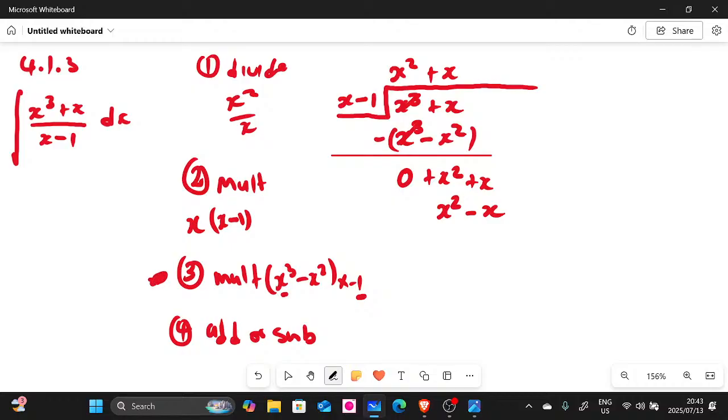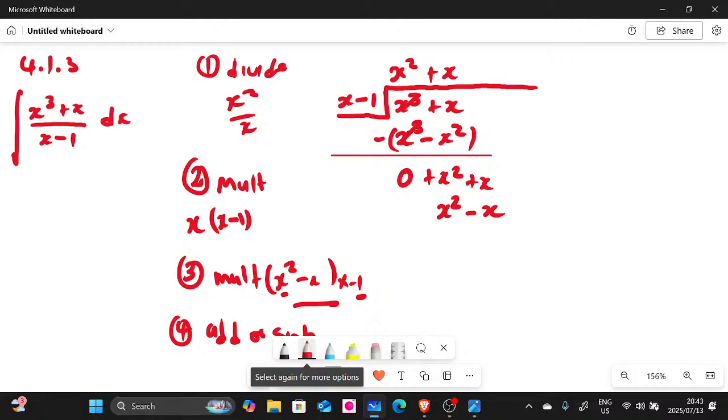Step 3, we are here now. We multiply these by -1. Because this was from the first step, instead of having x cubed this time around, what do we have there? We have x squared minus x. We multiply by -1. So you multiply by -1 there, and then you divide. This becomes negative, so x squared minus x squared is going to give you 0.